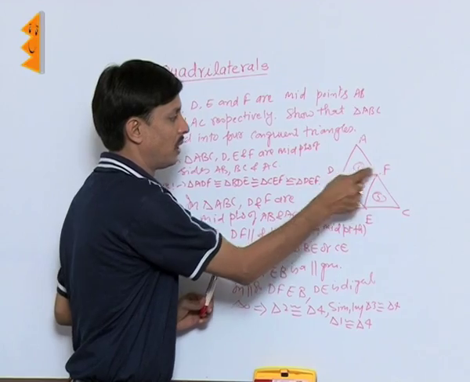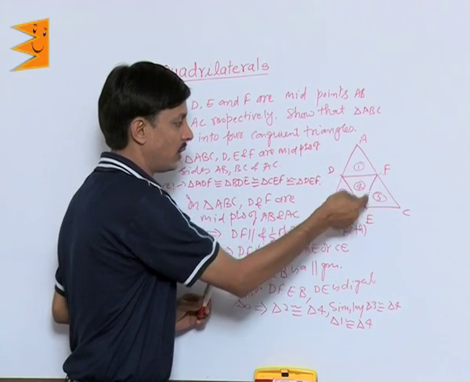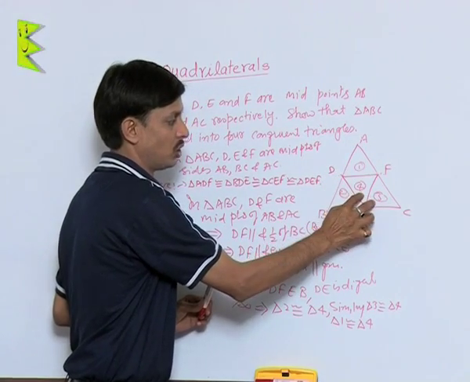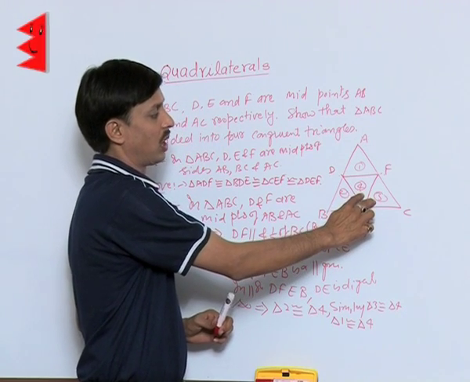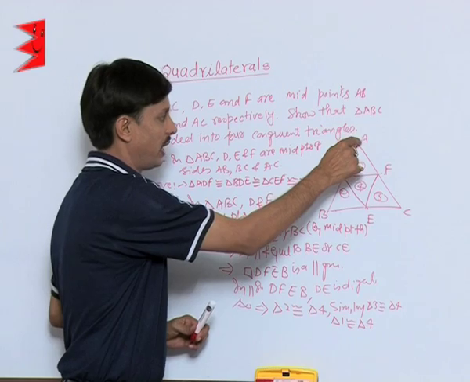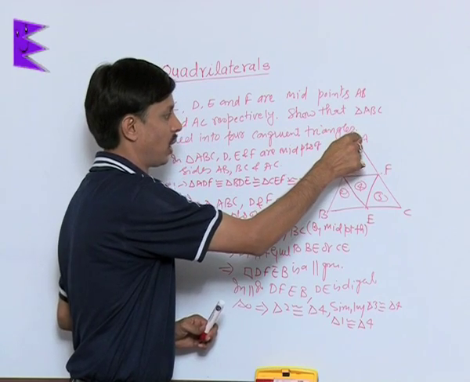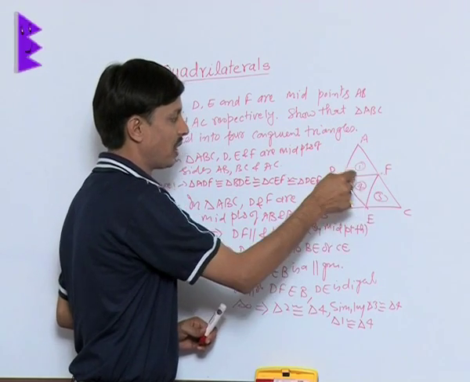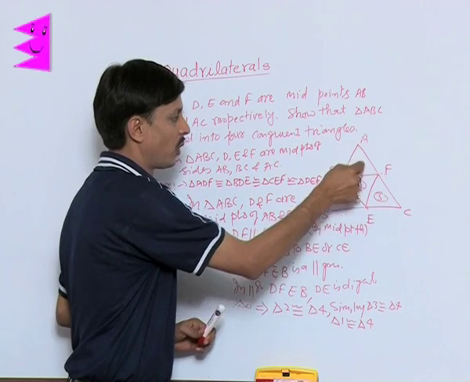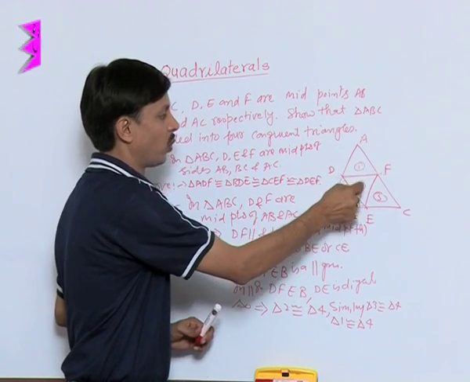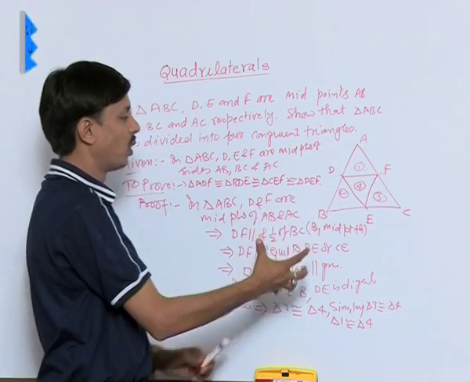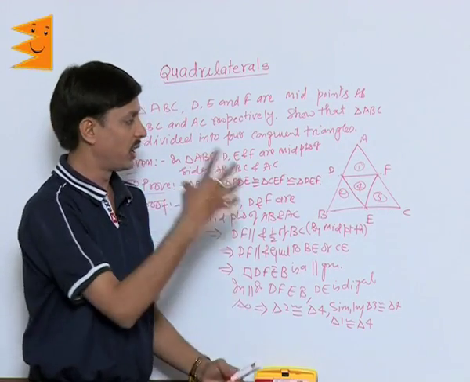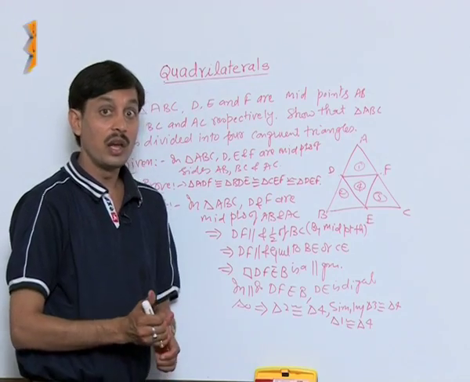For parallelogram DFCE, the diagonal will be EF. So these two are congruent because in a parallelogram, the diagonal separates it into two congruent triangles. In parallelogram ADEF, the diagonal is DF. So 1 and 4 are congruent. 1 is congruent to 4, 2 is congruent to 4, 3 is congruent to 4. So we conclude that all 4 triangles are congruent to each other.